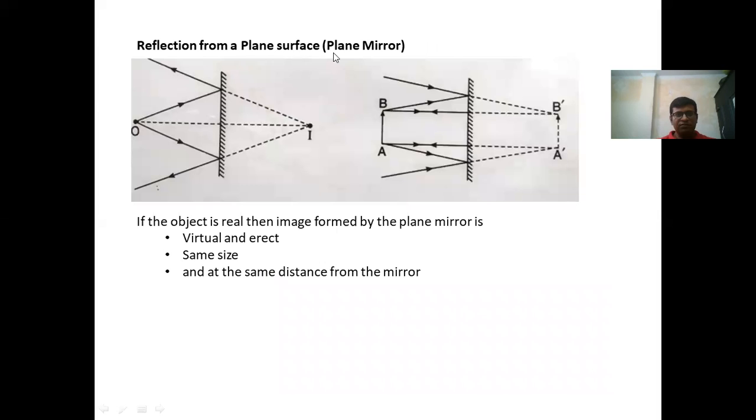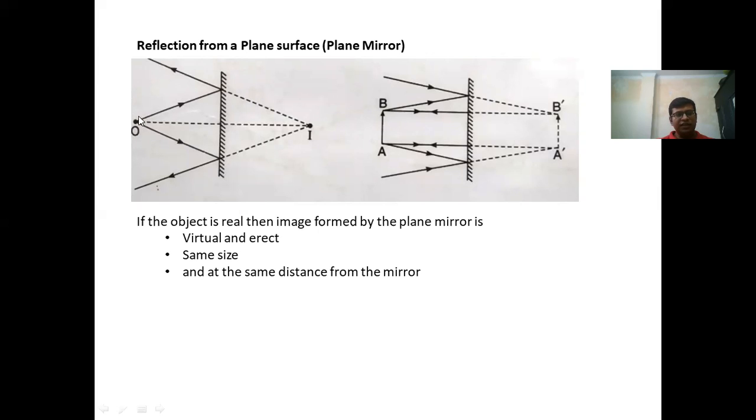Next is reflection from plane surfaces, that is plane mirror. We all know that we have plane mirrors in houses or in parlors. So it is a simple straight mirror. O is the object placed in front of the plane mirror and I is the image behind it.